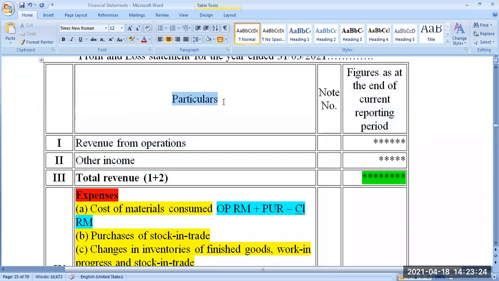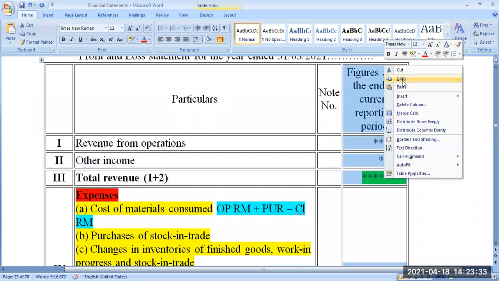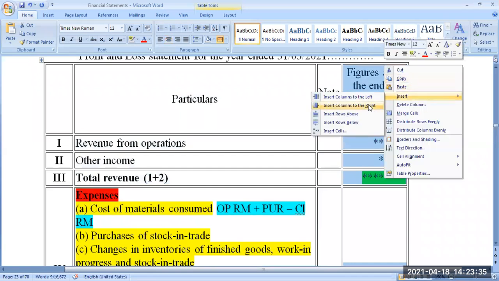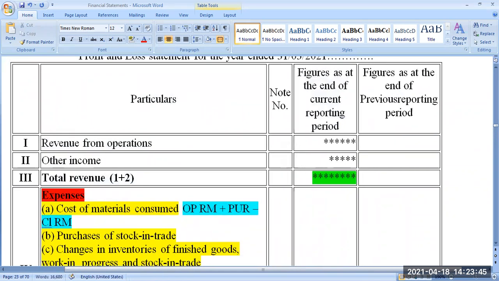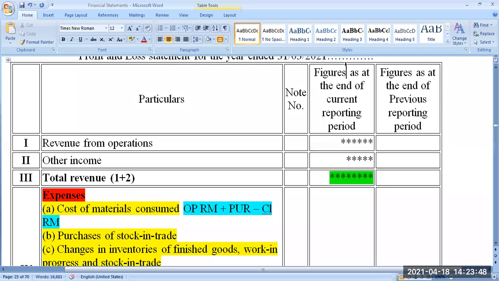First, particulars, then a working note number, then the amount. Normally in practice, there will be 2 columns: one for last year and another for the current year. But in the classroom, we don't want that. We have only one column for the current year.